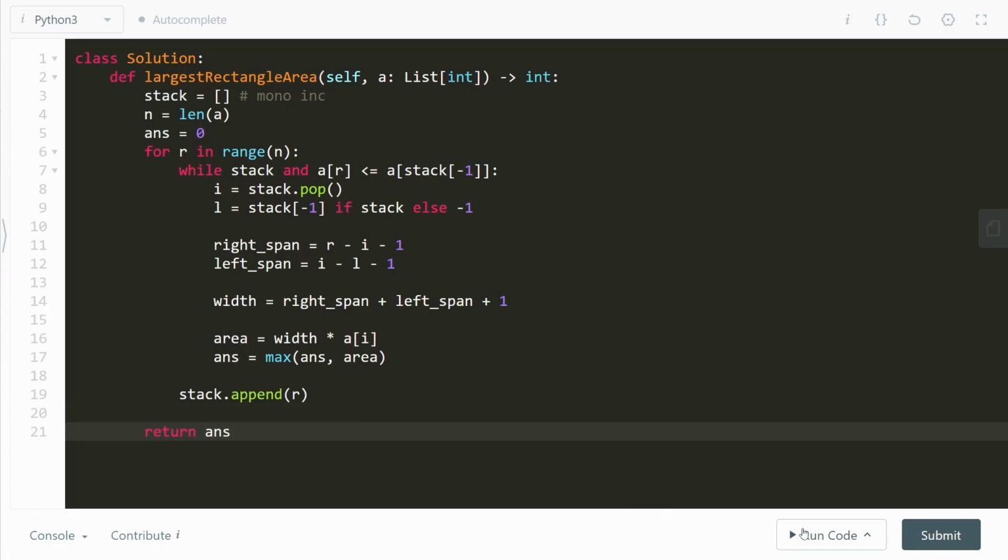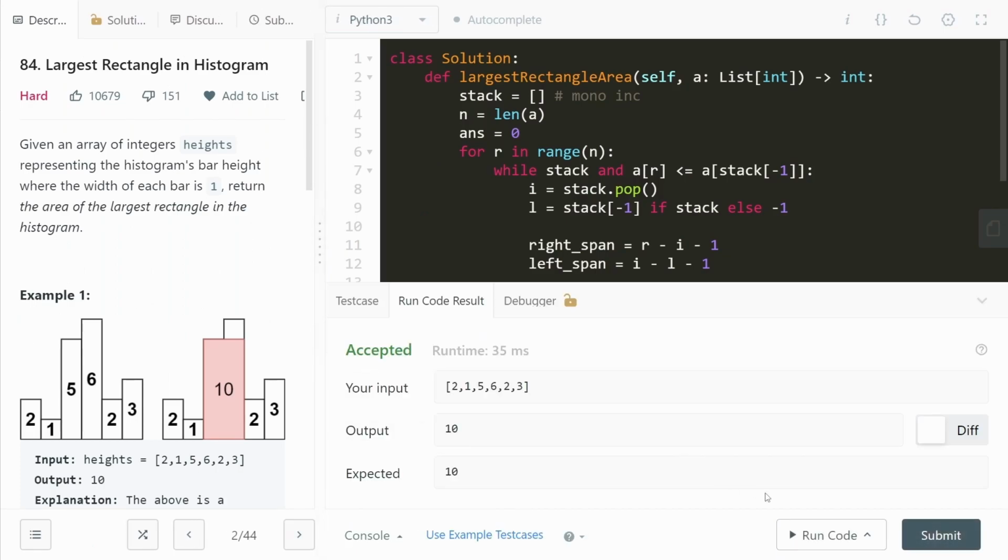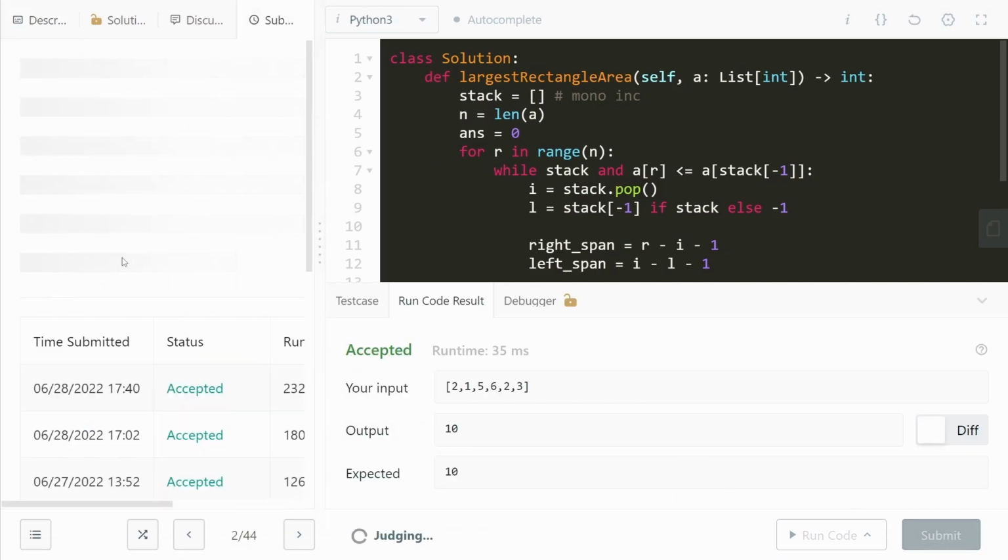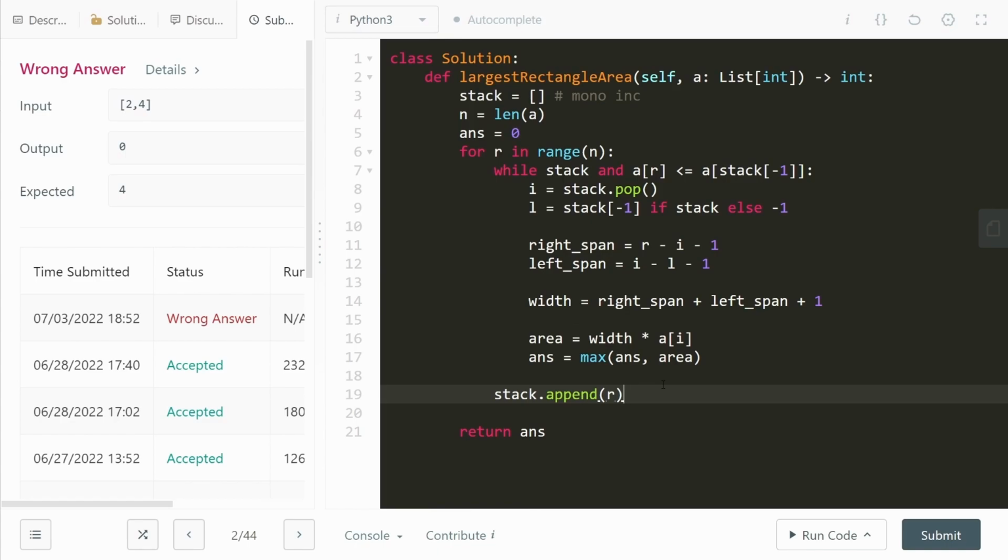Cool. So let's go ahead and run this code just to see if everything's okay. And we can go ahead and submit this. All right, so we get a wrong answer. Wait, why is that? We followed the logic perfectly, right? What did go wrong? Here's the thing.